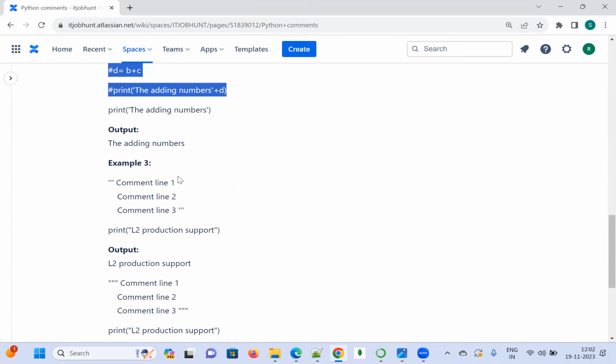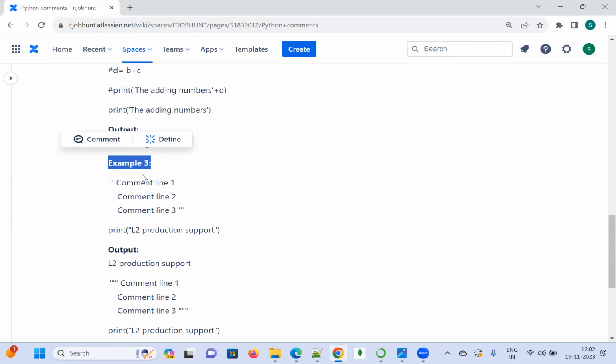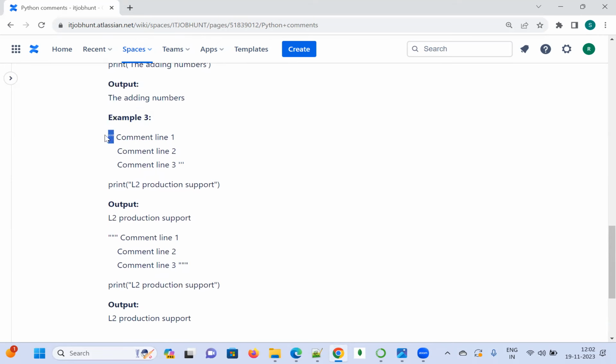Let us see example 3 here. I have used three single quotes, then comment line 1, comment line 2, comment line 3.